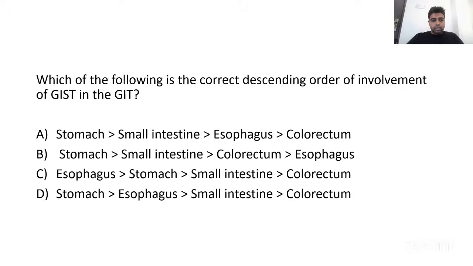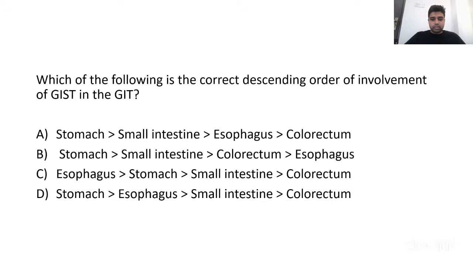So obviously option C is ruled out. Next most common is small intestine, followed by colorectum, and last is the esophagus.